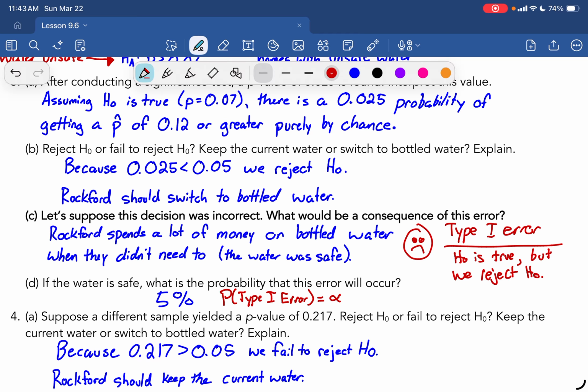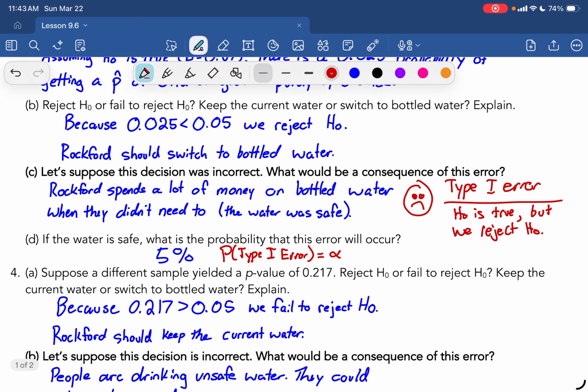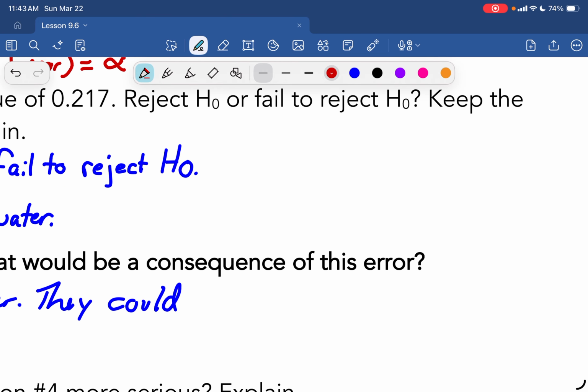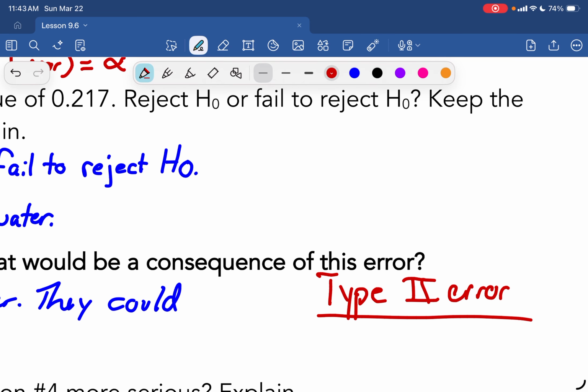Now, this decision, let's suppose it's incorrect. What would be a consequence of this error? That the water's actually unsafe, so people could get sick or die from drinking it. This is what a type 2 error is. Our type 2 error is where our alternative is true, but we fail to reject the null.